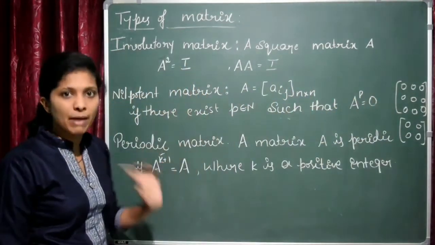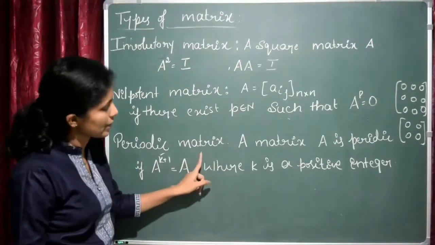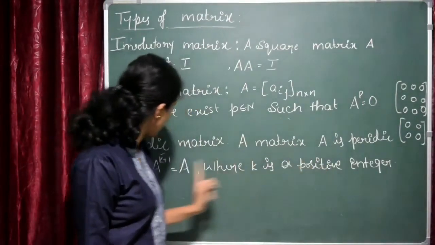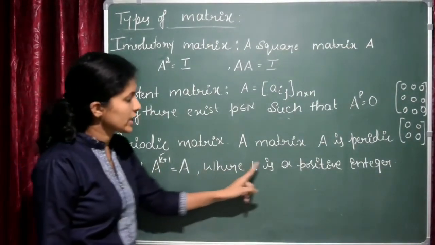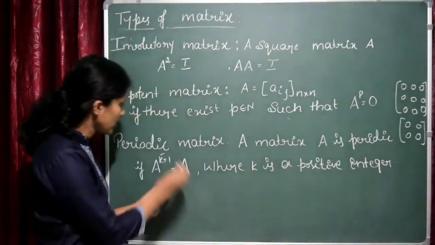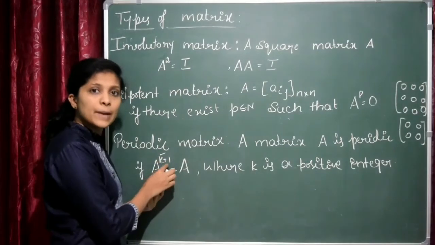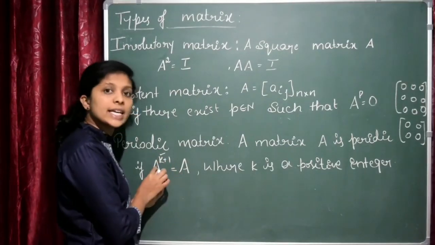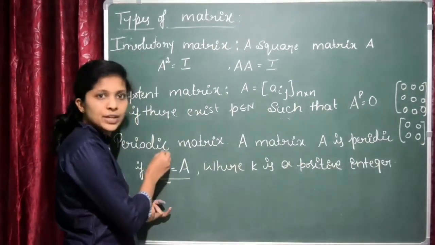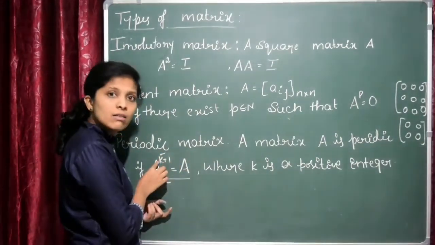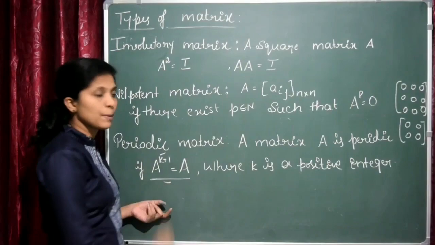Periodic matrix. A matrix A is periodic if A to the power K plus 1 is equal to A, where K is a positive integer. Here you have to raise the power to K plus 1, and it should be equal to A. Here K is the least positive integer. If this is true, then it is called the periodic matrix, with period K.